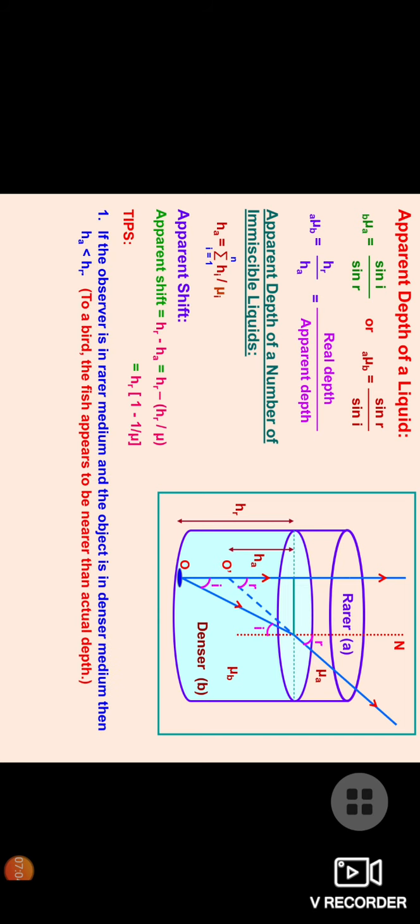Now apparent depth, if a number of immiscible liquids are there, then we have to use summation of i equal to 1 to n, HI by mu I. Apparent shift we talk about, then it is going to be HR minus HA. So HA is already HR by mu, so we have replaced that, and HR we will take common and we get the particular relation.